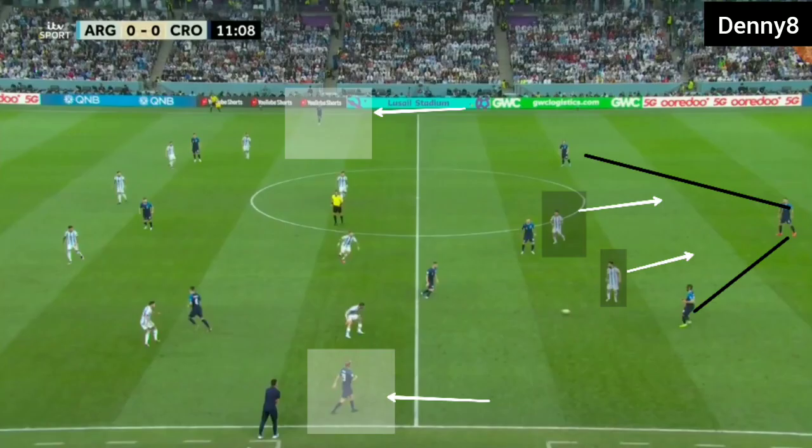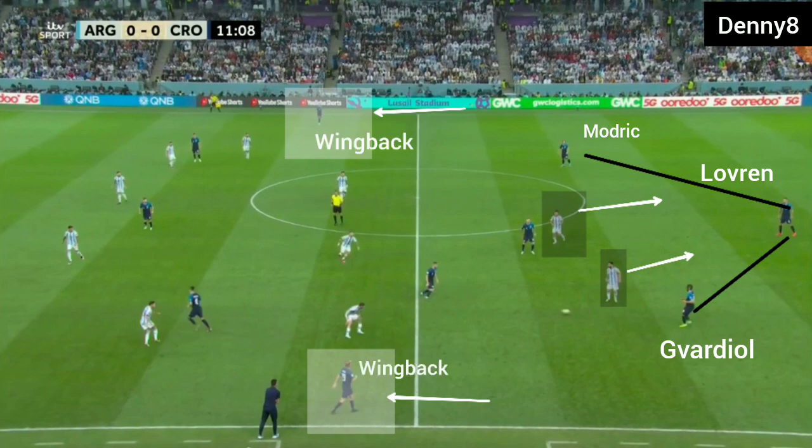In open play, Argentina were pressing with the front two. There was always a back three. Modric or Brozovic were joining the back line. With Croatia in a back three, Croatia had a 3 versus 2 number advantage in front of Argentina's initial line. So with no pressure in front of the Croatian back line, the Croatian wingback could push high.